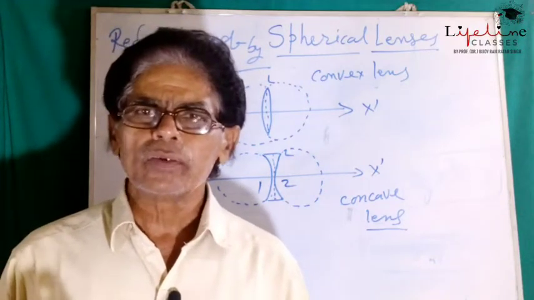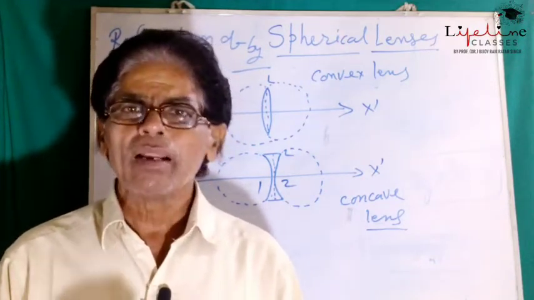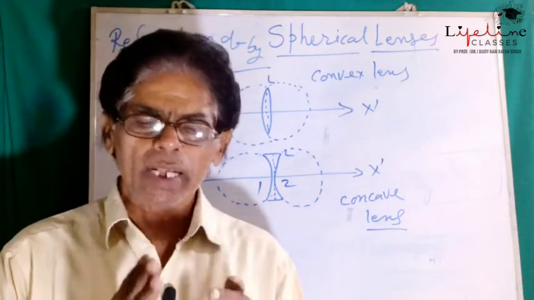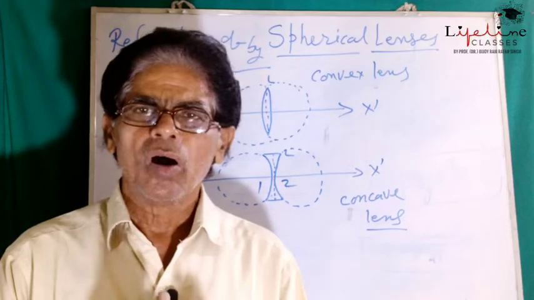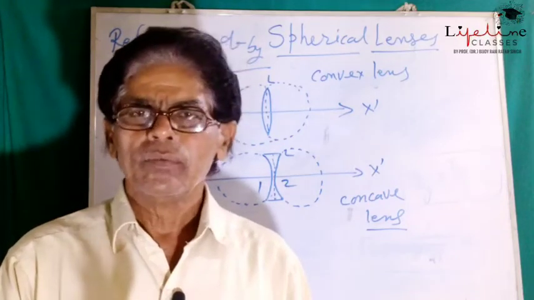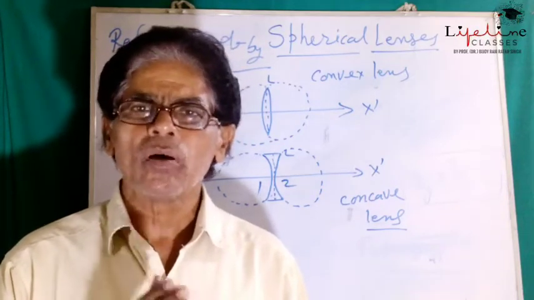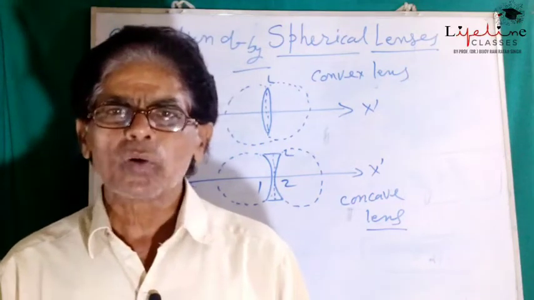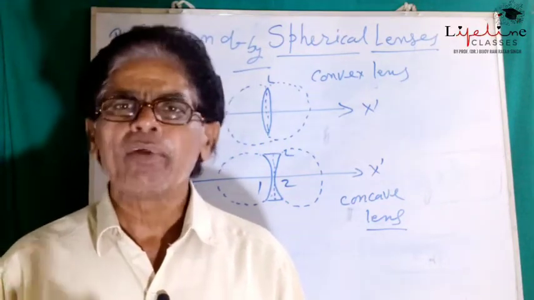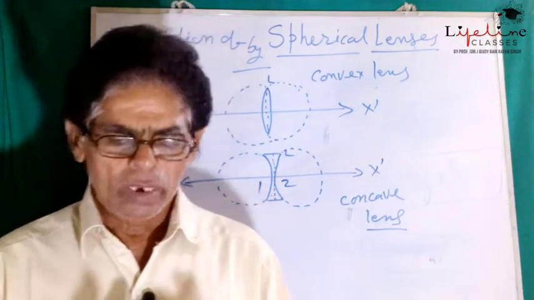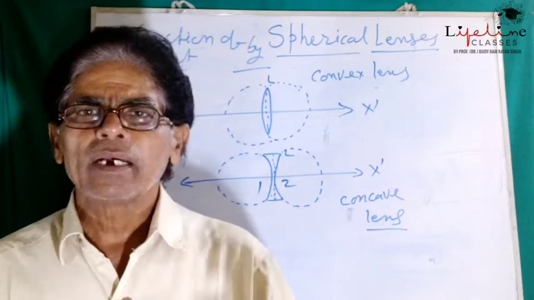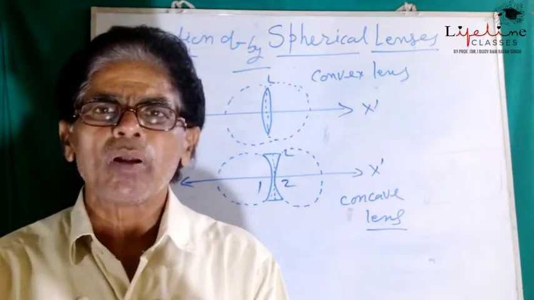Converging lens means when a parallel beam of light is incident on any one curved surface of the lens, on passing through it, after refraction, the refracted rays get converged at a particular point.